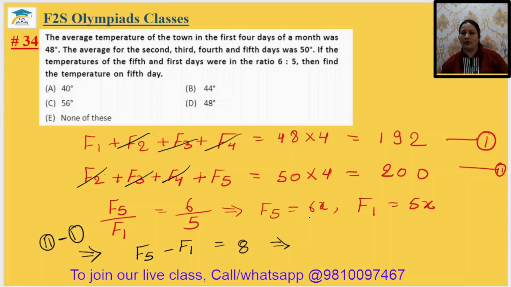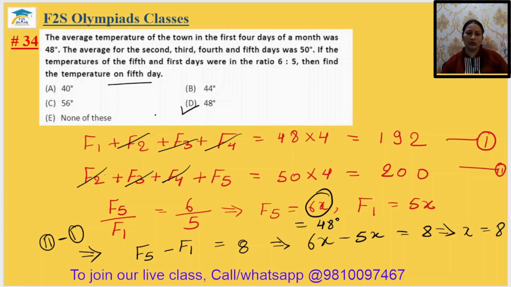And F5 is 6x minus 5x will be equal to 8. So this implies x equals 8. Now we have to just tell the temperature on the fifth day. So the fifth day is 6x. So 6 8s are 48 degrees. It is in option D. So the 34th answer will be option D.